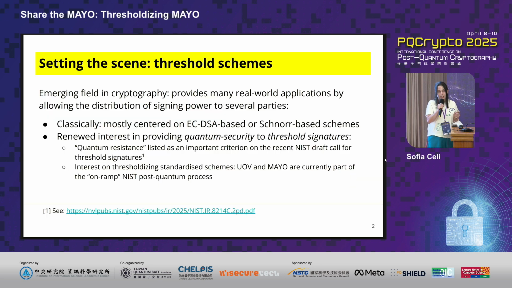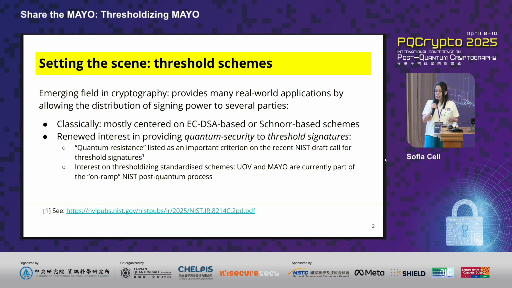Why are we interested in this? Because recently there has been some renewed interest in providing threshold cryptography. It is an emerging field in cryptography that provides many real-world applications by allowing the distribution of signing power to several parties, and it provides really nice privacy-preserving properties.